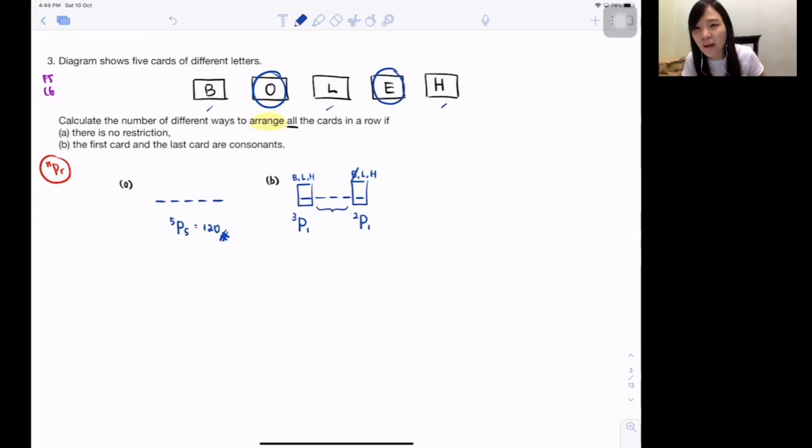Then middle actually got how many people? So let's say the first one I already used B. Let's say the second one, L already go inside. So how many left over? O, E, H, isn't it got 3 left over? The rest of the 3, isn't it, then will fit into the middle 3. The middle 3, they never say must be consonant or vowel, so it's just go inside accordingly.